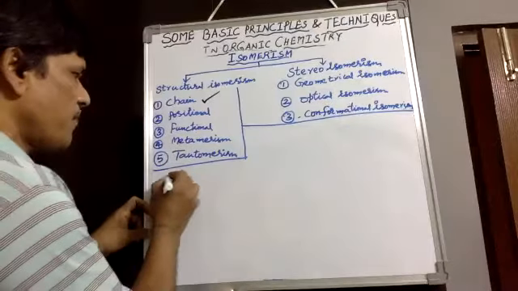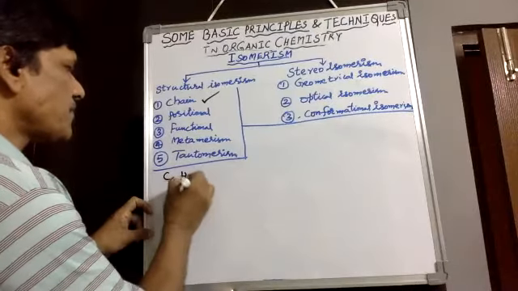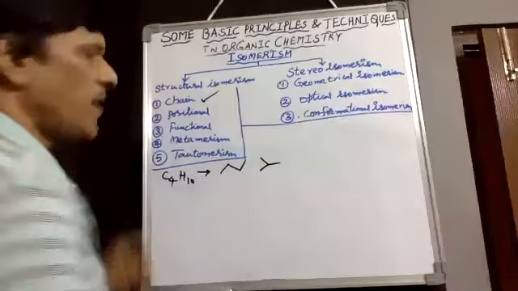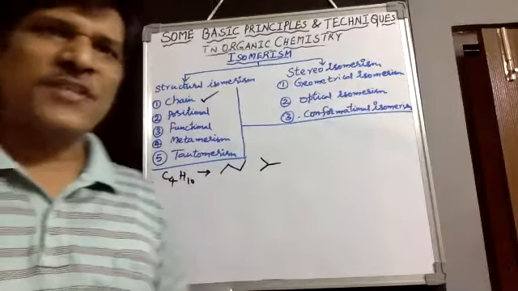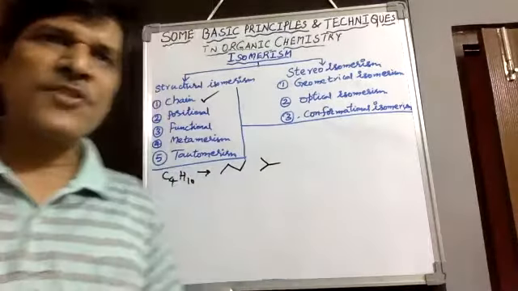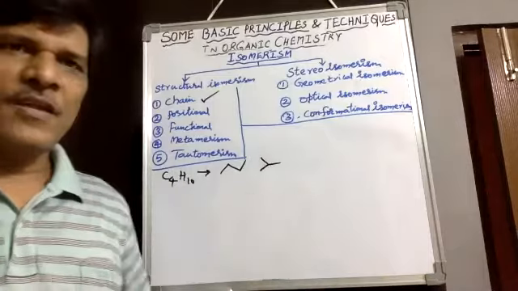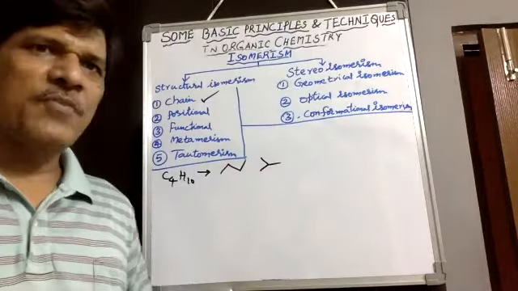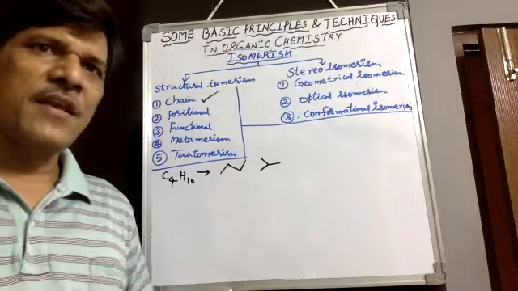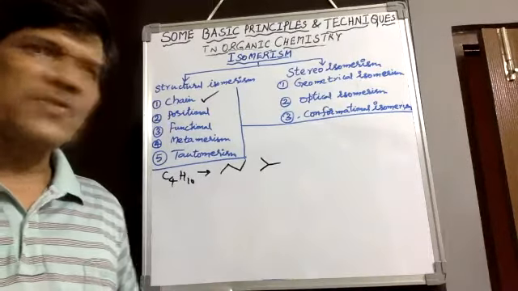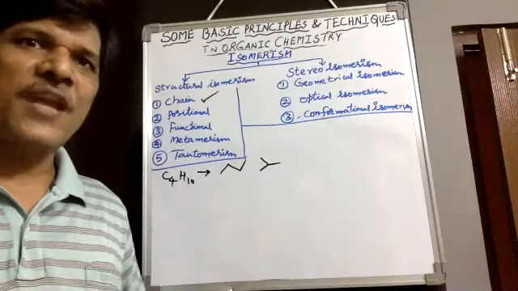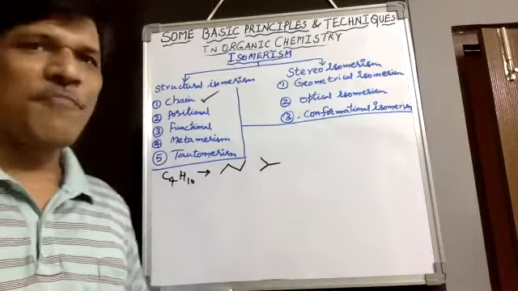Suppose you take C4H10, then it exists as n-butane as well as isobutane. That is, two isomers are possible. A minimum of 4 carbons is required for chain isomerism. Similarly, with 5 carbons we observe 3 isomers, with 6 carbons 5 isomers, and with 7 carbons 9 isomers. The carbon skeleton changes in this specific manner.